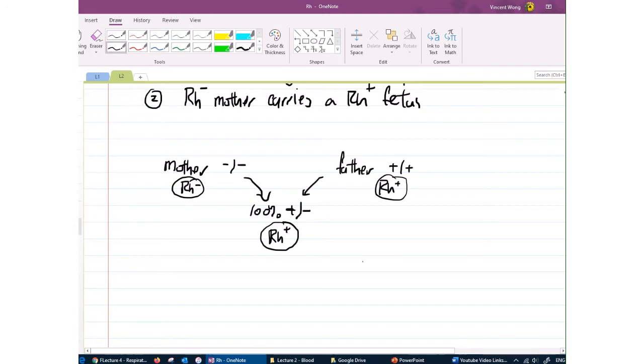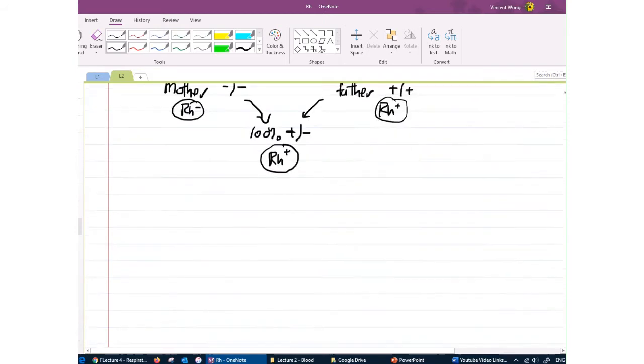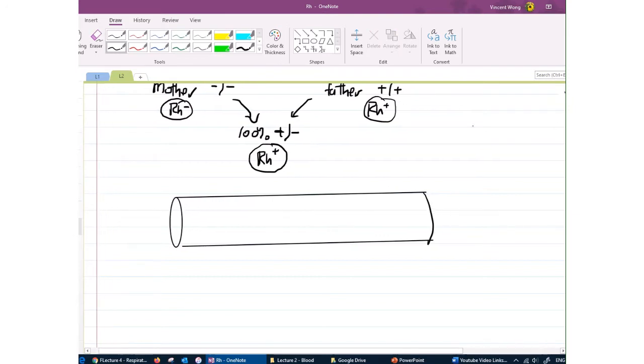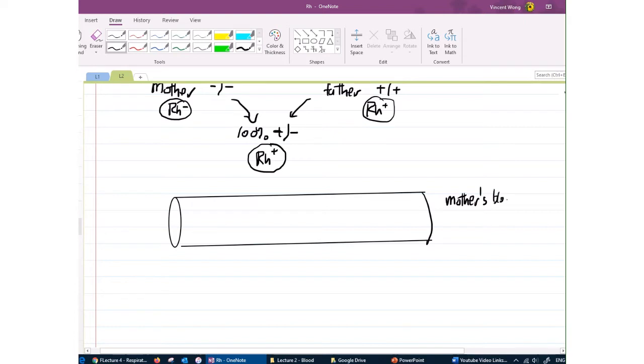So let's say this is the first pregnancy, and I'm going to have the mother's bloodstream over here, and this is the mother's blood, and over here we're going to have the baby's blood, the fetus.